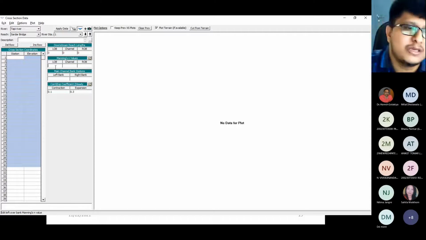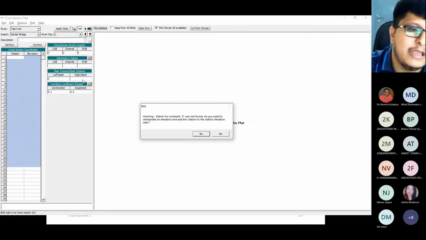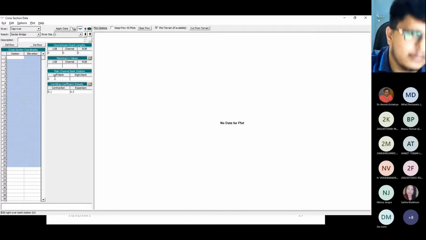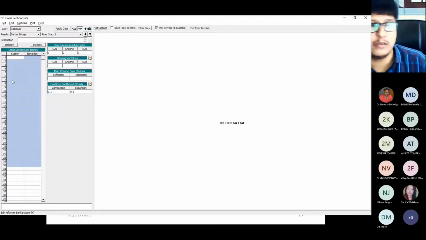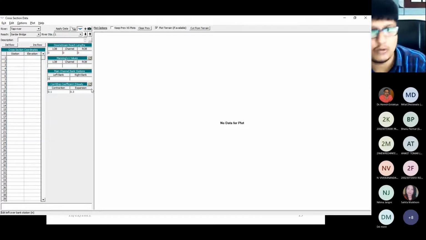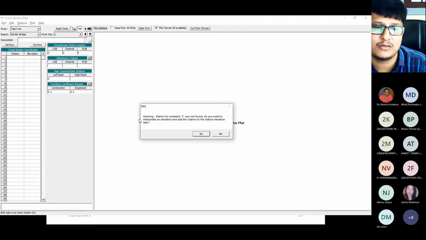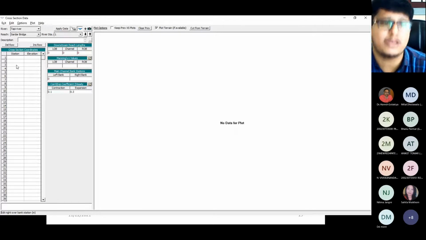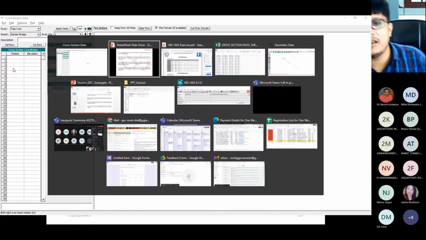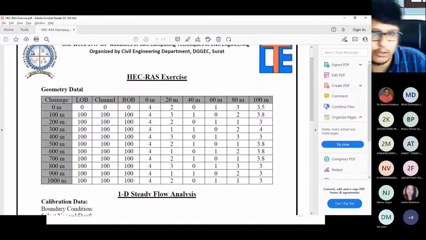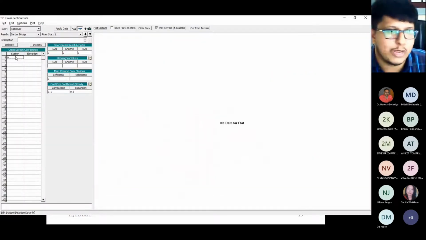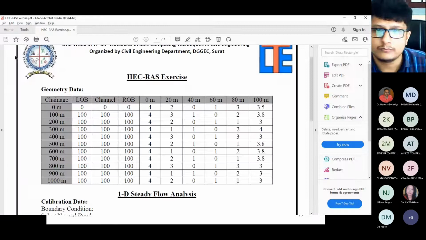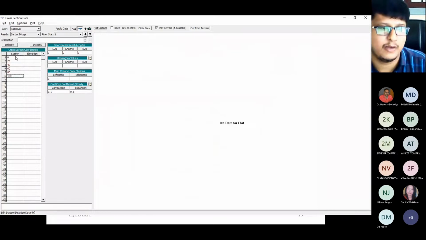Right. Next is main channel bank station. Now you need to inform the software that my station is starting from 0 and ending at 20. Right now I am not entering the data, that's why it will not take 0 and 20. You can see what it says: station for overbank 0 was not found, because right now I have not entered the data. Right. So now I will enter the data, and afterwards I will discuss with you. So you can see 0, 20, 40, 60, 80 and 100.